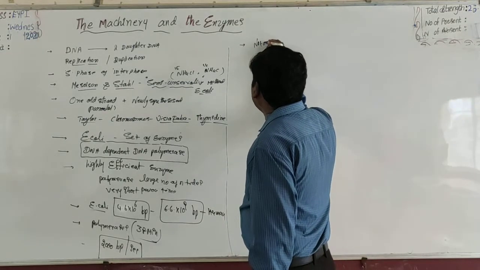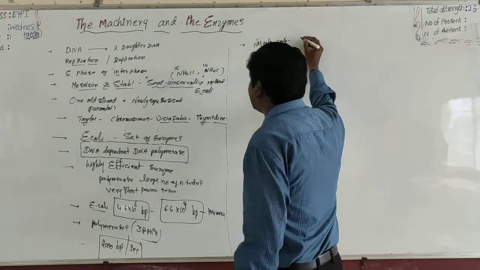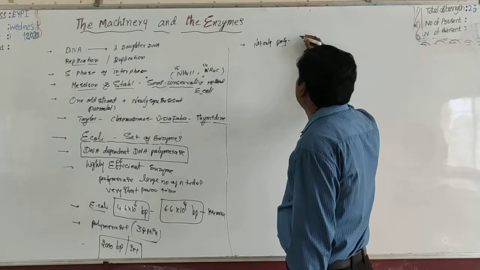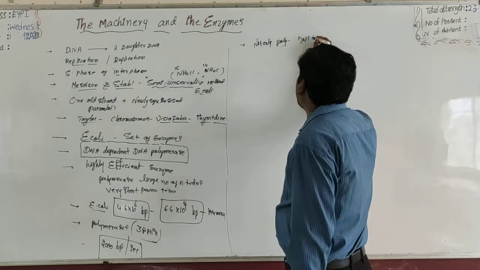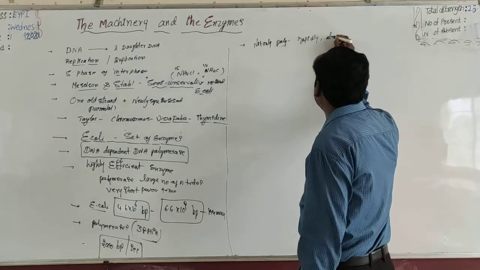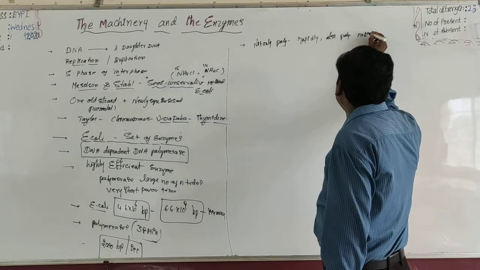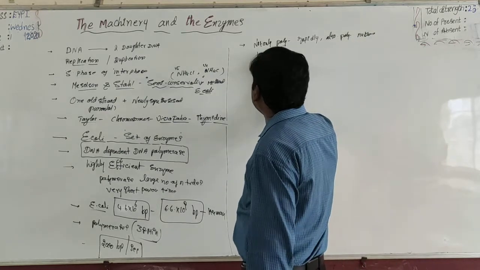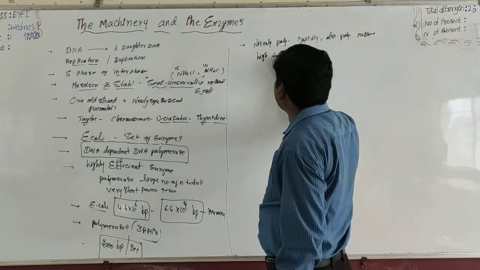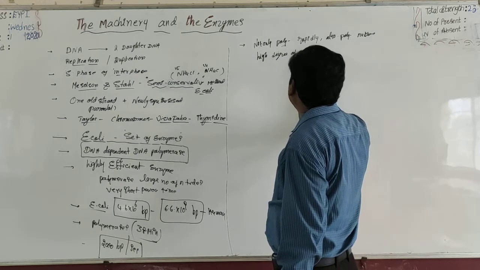It not only polymerizes the nucleotides rapidly, not only does it complete the process rapidly, but also it polymerizes the nucleotide bases with a high degree of accuracy, very, very important.